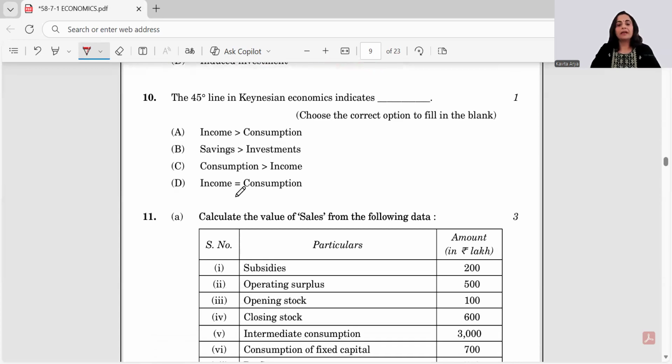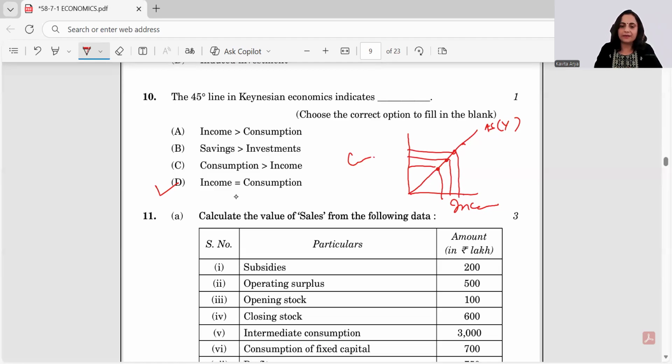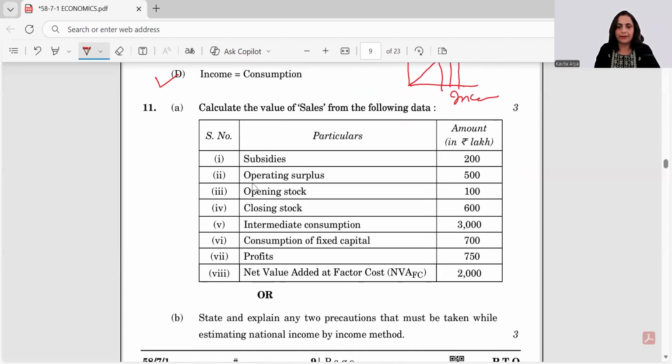The 45-degree line in Keynesian economics indicates that income is equal to consumption. This 45-degree line simply is a reference line which says that at any point of time when AS is being talked about, income is here and consumption is here. Consumption is equal to income at any point of reference, right? The vertical distance and the horizontal distance is the same.